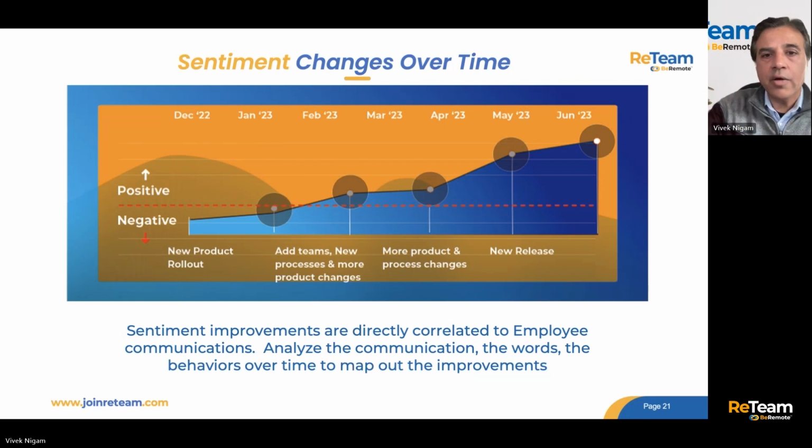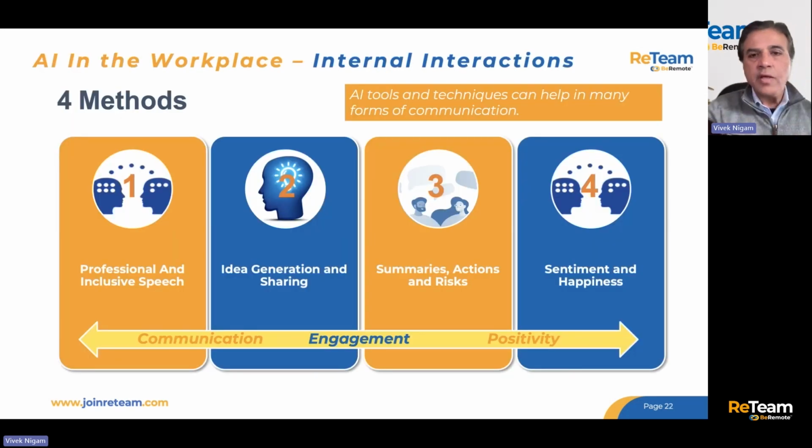Okay, just as a recap, these are the 4 methods that we went through: professional inclusive speech, idea generation and sharing, summaries, actions, and risks, and sentiment and happiness. All of these have AI components. Some are more complex than others. Most of them are relatively simple, though they do require constraining, training, and refinement, and configuration for the AI tool. So make sure that you spend some time on those. If you guys need any help with that, or you want any additional insights, happy to spend some time with you to go through them.